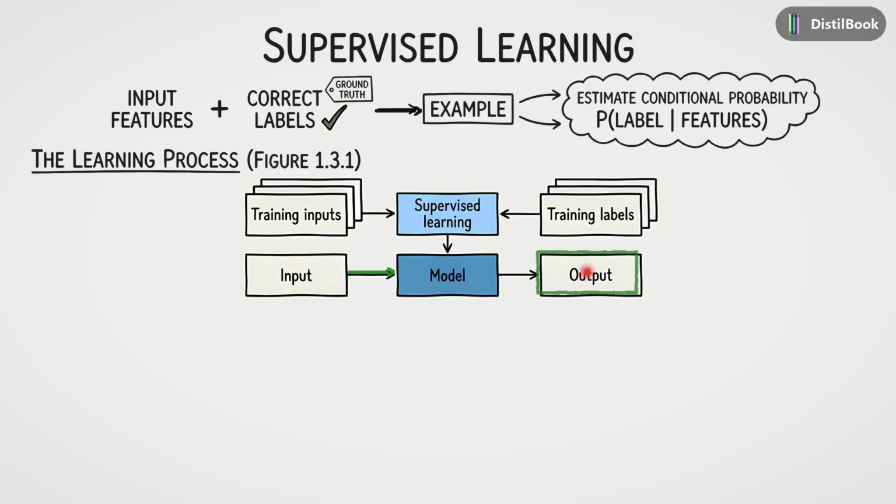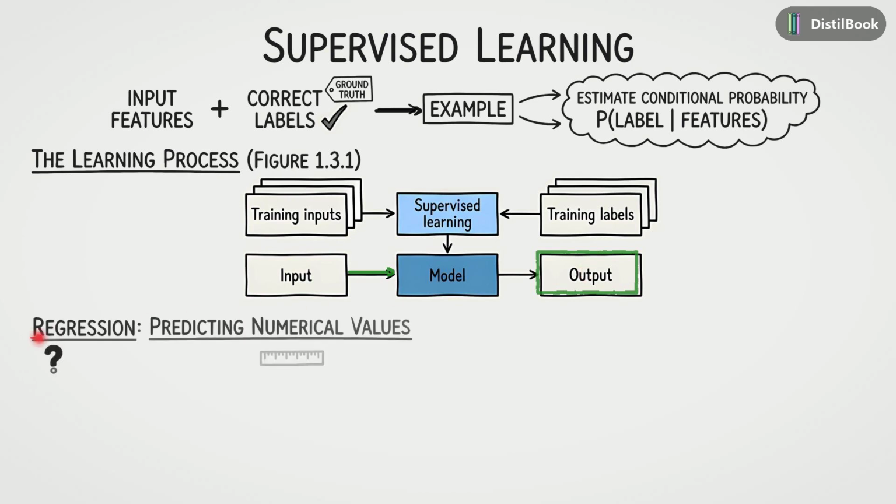Now, depending on what kind of output we want, supervised learning splits into different types. The most straightforward type is regression. We use regression when we are predicting numerical values. Basically, if your problem asks how much or how many, it is a regression task. Let's look at a classic example, real estate.